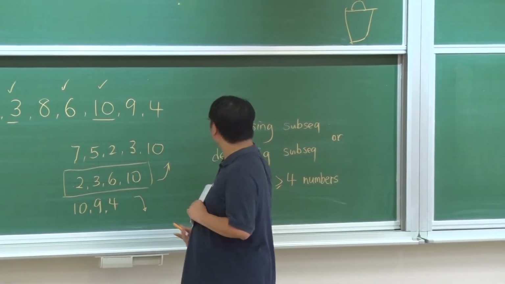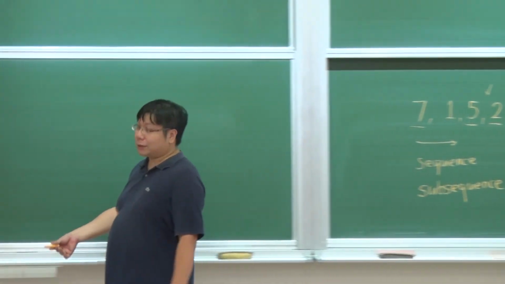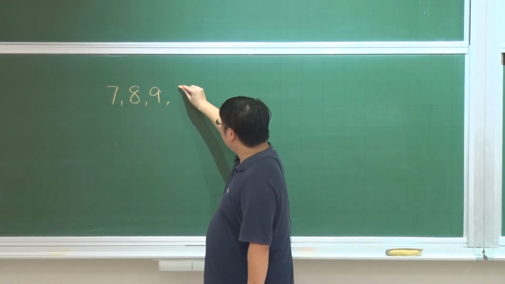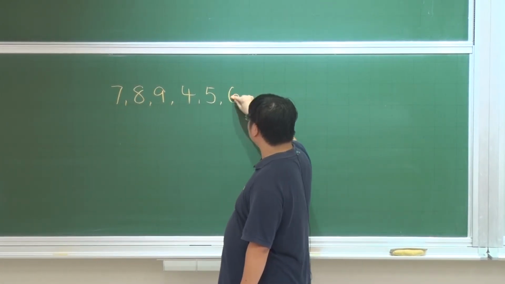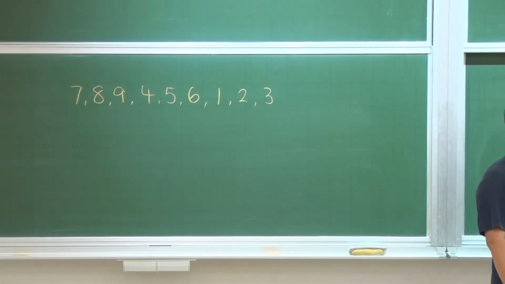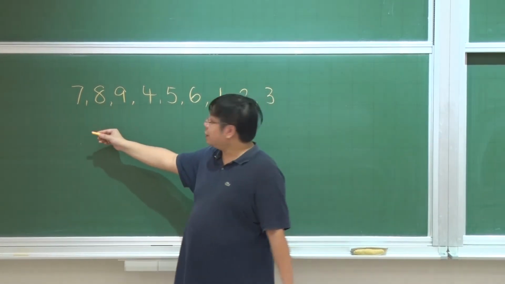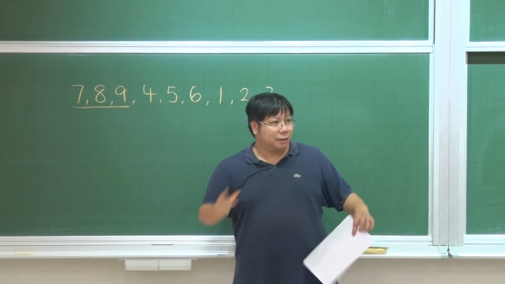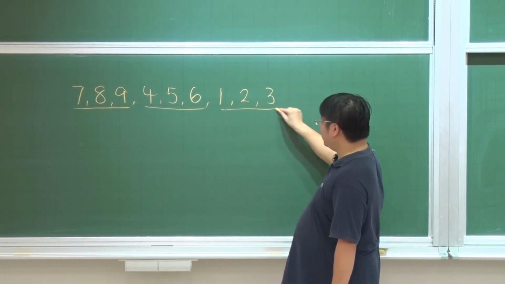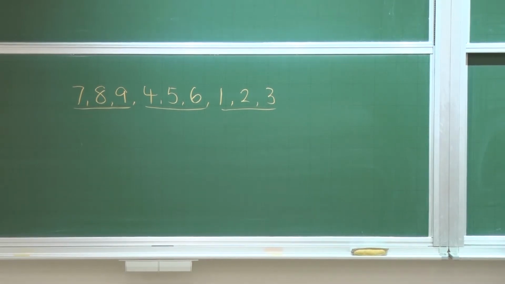This is very easily constructed. So if we have 9 numbers, what will happen? Let's write down the 9 numbers like 7, 8, 9, 4, 5, 6, 1, 2, 3. So you have 9 numbers in this particular order. I'm writing this in batches. 7, 8, 9, increasing. And then 4, 5, 6, also increasing. And then 1, 2, 3, increasing.